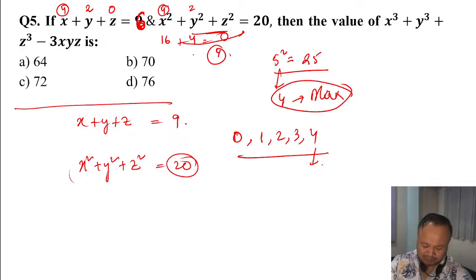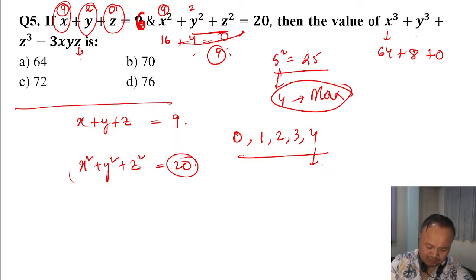You can take y the lower, z the lower. The value of x is 4, the value of y is 2, the value of z is 0. If you put here x cube, 4 cube is 64, plus y cube, 8, plus z cube, which is 0. So here 0 multiplied gives 0. So 64 plus 8 is 72.